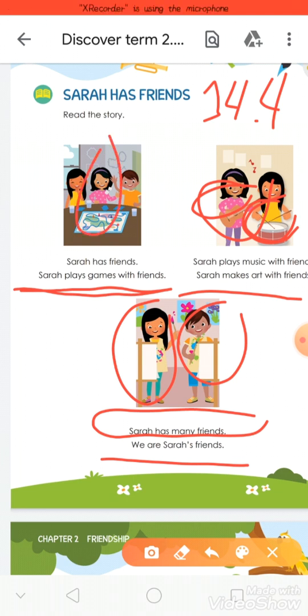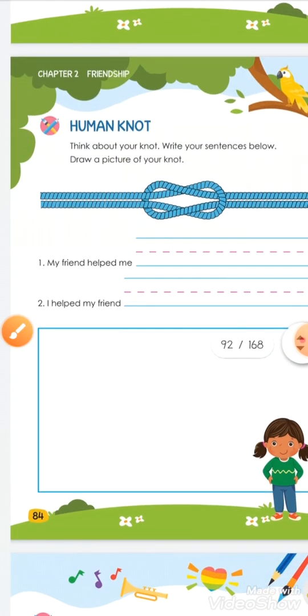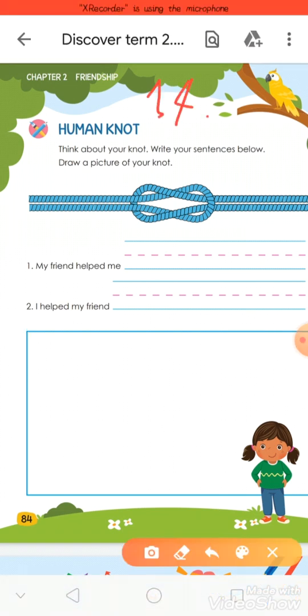Okay, this story talks about our friend Sarah. Okay, we know that Sarah has a lot of friends and Sarah can play games with her friends. Okay, she plays music with her friends and she has a lot of friends. Okay, now turn your page. Write the date here.